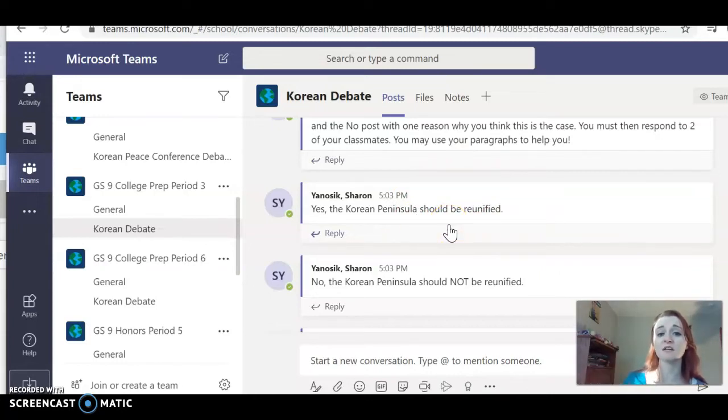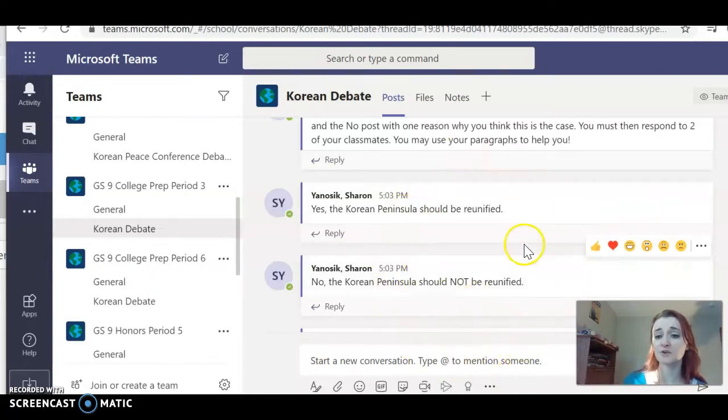Your second post is you're going to respond for the opposite side. No, the Korean Peninsula should not be reunified. Give me one reason, just like you did with the first one, of why the Korean Peninsula should not be reunified. So that's two out of the 4.